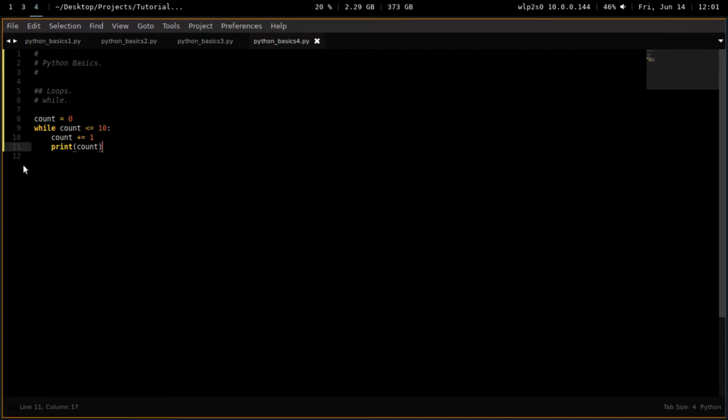Here we go again. Count is now 2, still smaller than 10. It goes again, 3, and so on and so on. So it's going to go around and around, and while count remains smaller than 10, it's going to keep going until it no longer is.